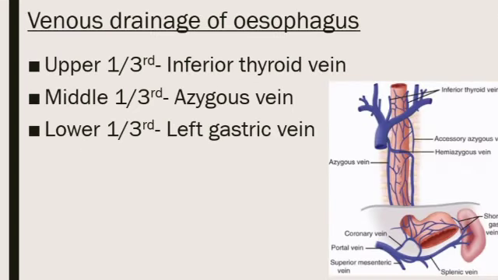Now we come to venous drainage. Upper 1/3 drains into the inferior thyroid vein, the same as the blood supply by the inferior thyroid artery.